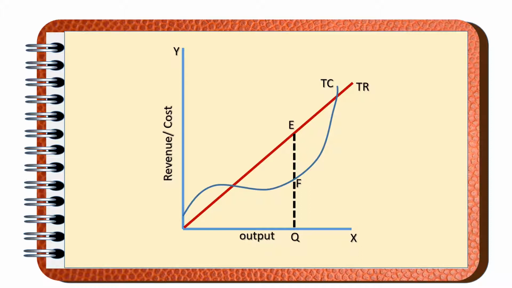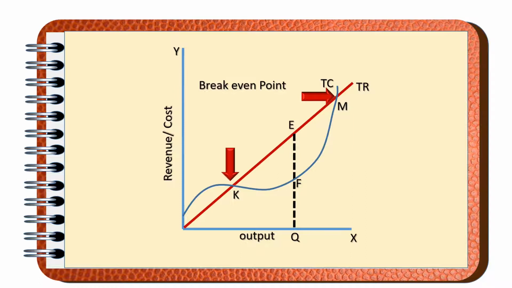After reaching this level of the output, the producer doesn't want to increase or decrease the level of the production, because as we have seen in the schedule, if the producer wants to increase, he will sacrifice the profit, and if the producer wants to decrease, the same thing happens with him. So he wants to be at the same level of the output, that is OQ level.